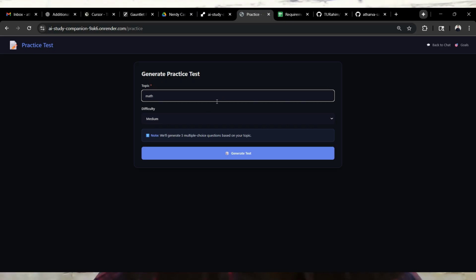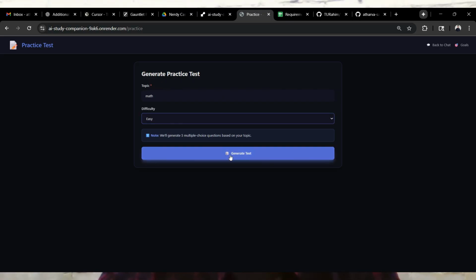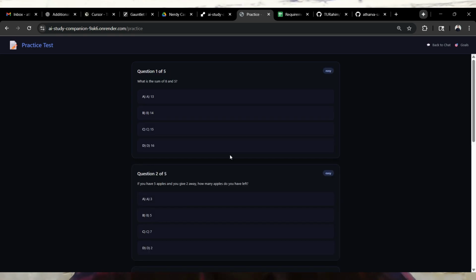Then we also have a practice section here. For example, for math, we can go easy and generate a test. This is generating a test for us. It will be five multiple choice questions based on the topic we chose, maths, and the level will be mostly easy questions. This takes a little bit of time, but as you can see it is already done.